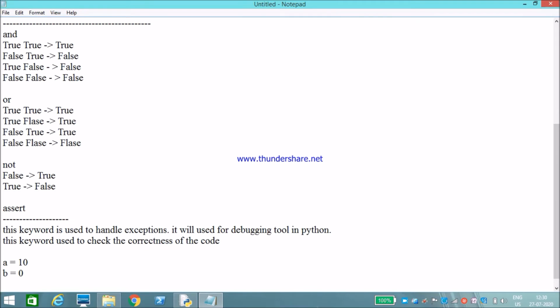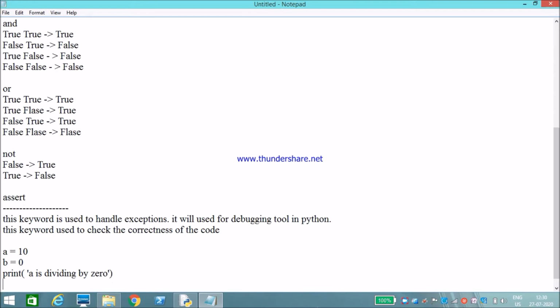Then I want to print a divided by b. So I am causing an exception, a divide by 0 error.